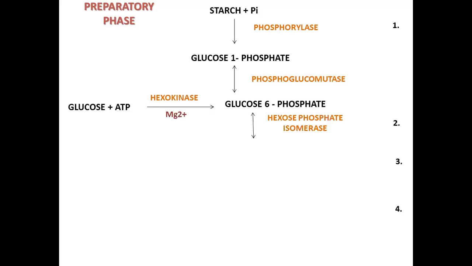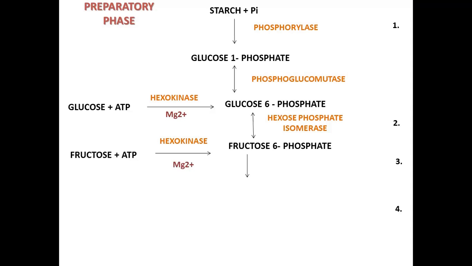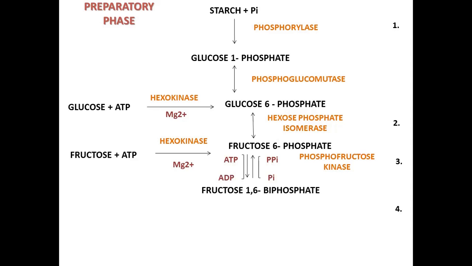and magnesium. Now this glucose 6-phosphate changes into fructose 6-phosphate with the help of the enzyme hexose phosphate isomerase, and this fructose 6-phosphate is further changed into fructose 1,6-diphosphate in the presence of the enzyme phosphofructokinase, using an ATP molecule which donates the inorganic phosphate.